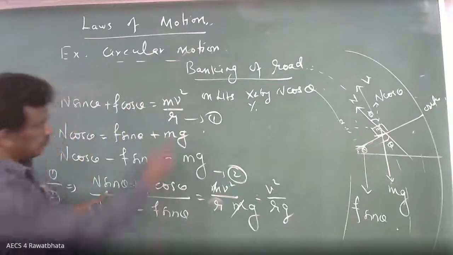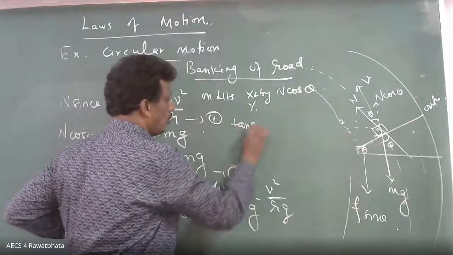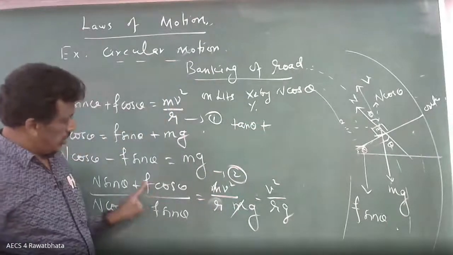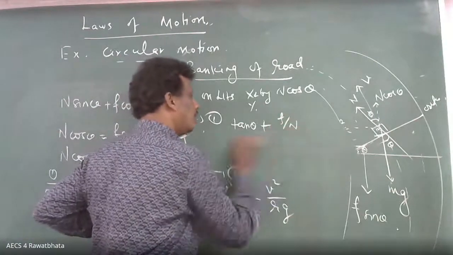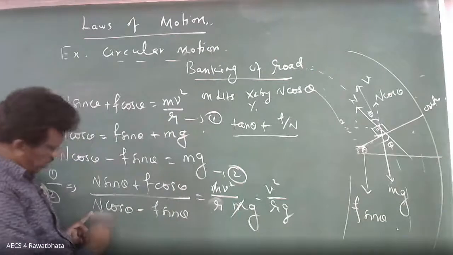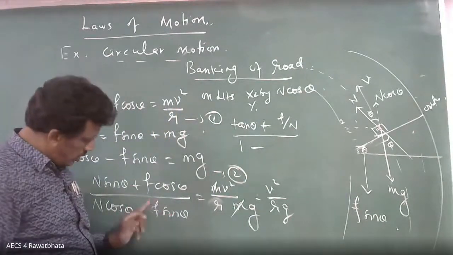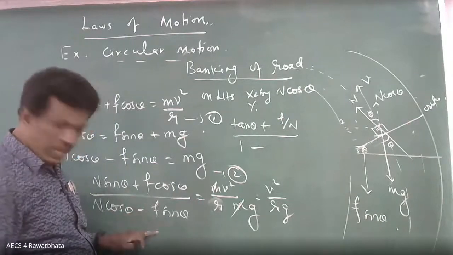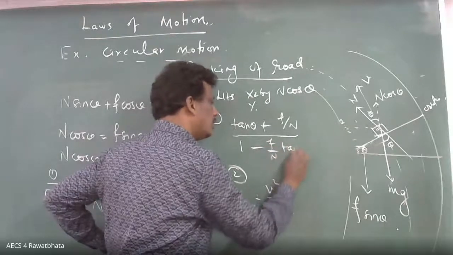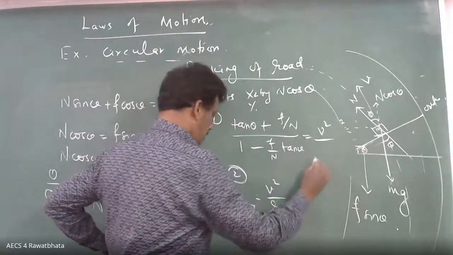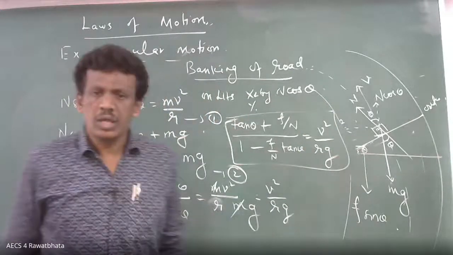First term, N cos, N cancels, so you have tan theta. Here, N cos theta means cos theta cancels, so F by N. In the denominator, N cos theta cancels, so 1 minus F by N times sine by cos, that is tan. So F by N tan theta, equal to v squared by R g.